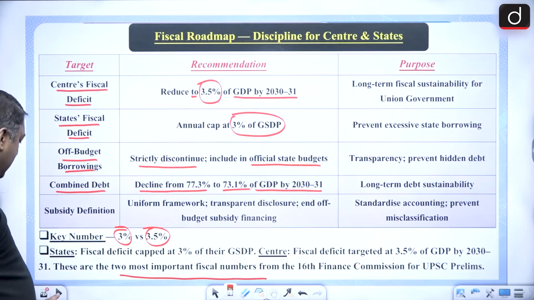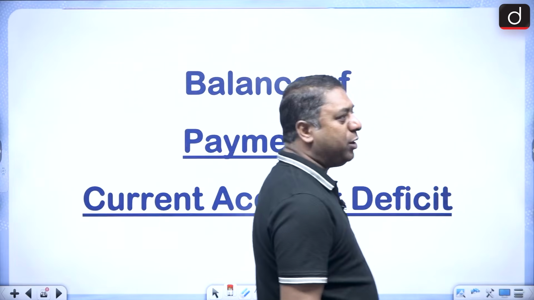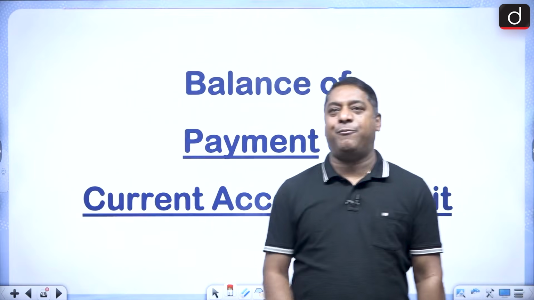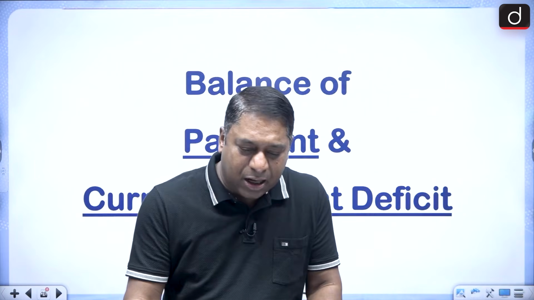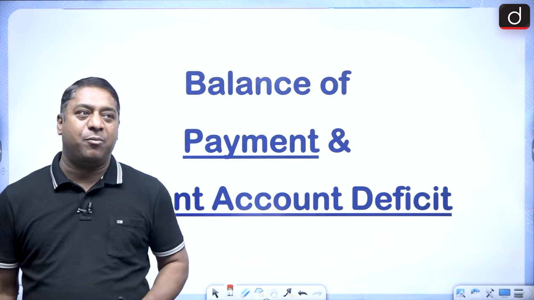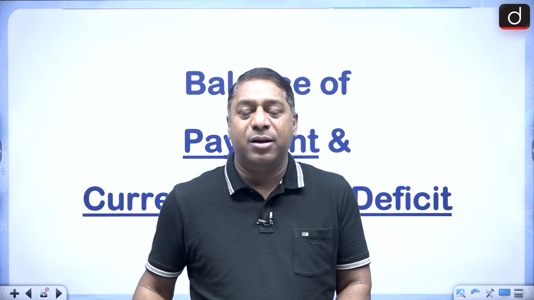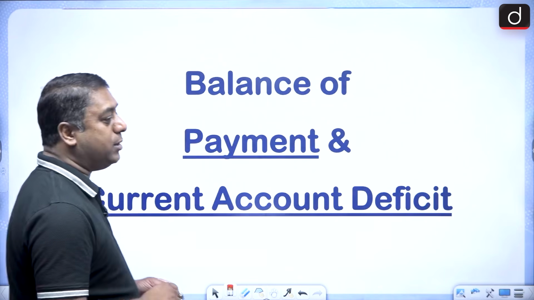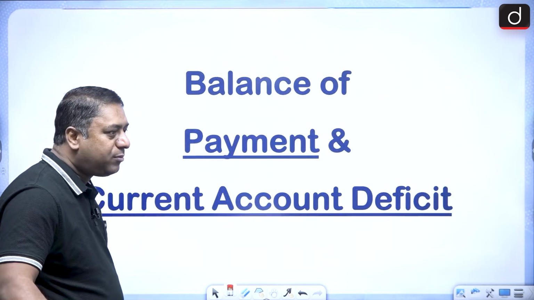Now, the next topic which we are going to start is the balance of payment and also the current account deficit. Okay, balance of payment. Now this very balance of payment is very, very important when it comes to your prelims exams.